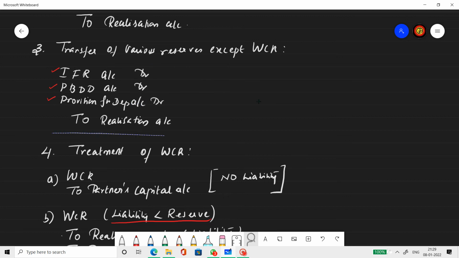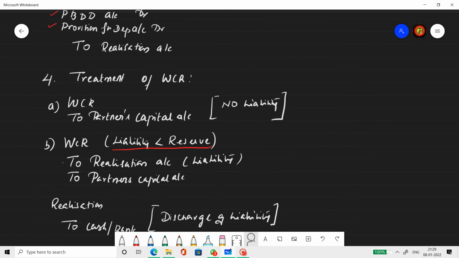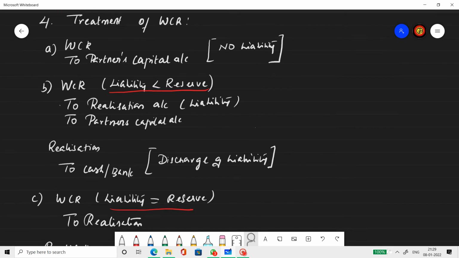And realization is credited. Now you might notice that WCR is not coming into this. Why? Because there is no asset concerning WCR. These have an asset, so when you transfer the asset, you transfer the liability also. But when it comes to WCR, there is no asset over there. So this treatment is slightly different. So note it down very clearly in your notes. Treatment of WCR.